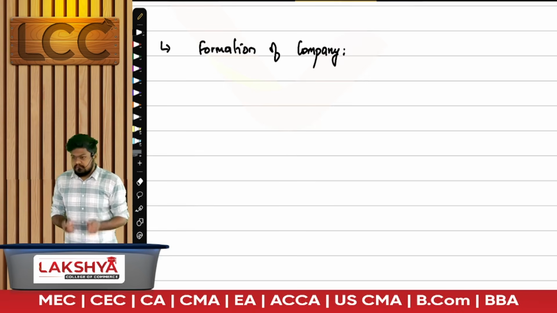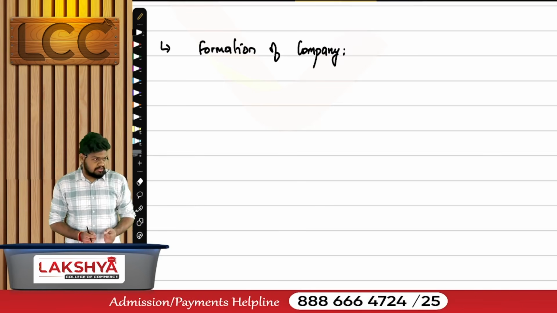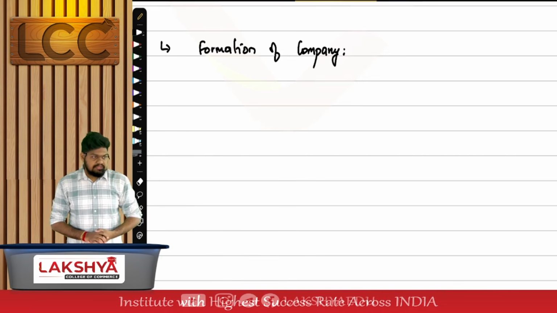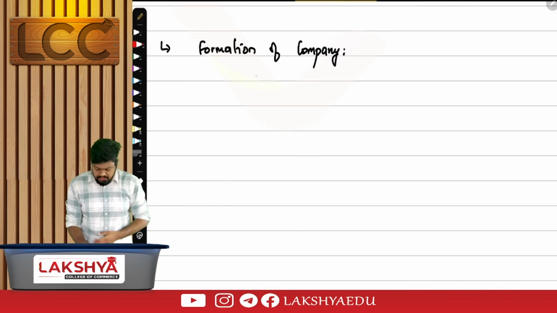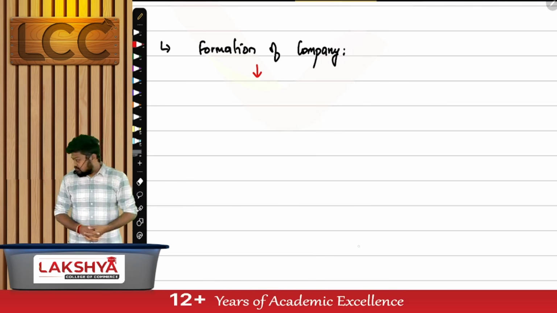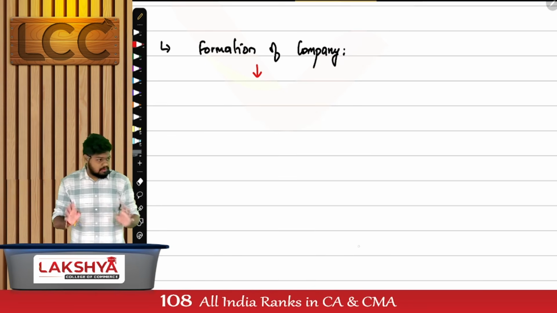If you want to incorporate a private company, you must have at least 2 persons, 2 or more persons. For a public company, you must have 7 or more members. For an OPC, you will have 1. That's the basic introduction of your formation of company done.